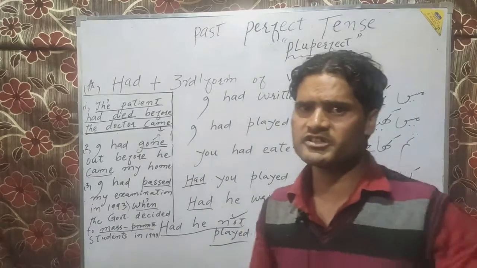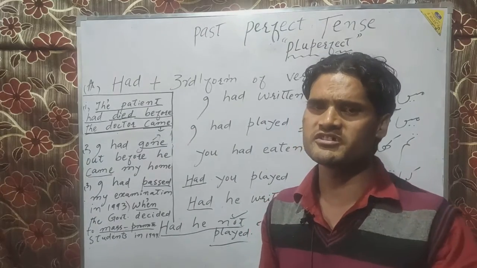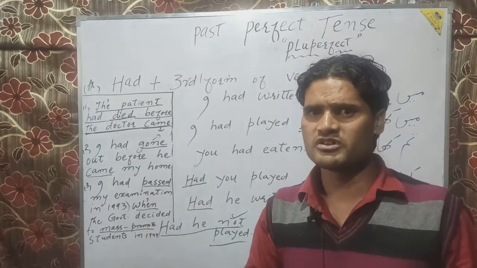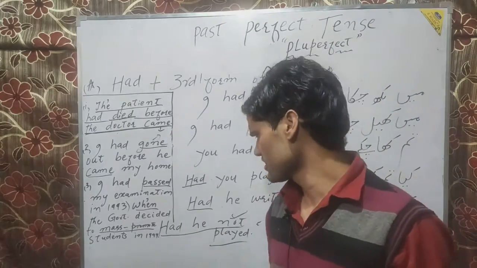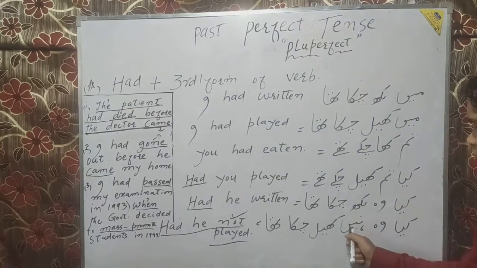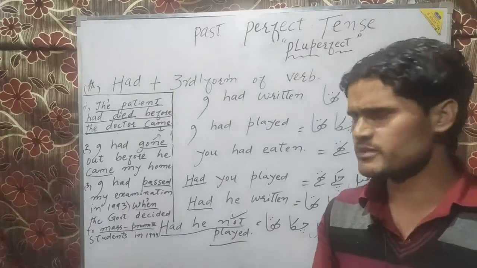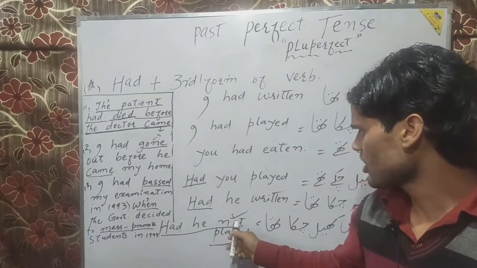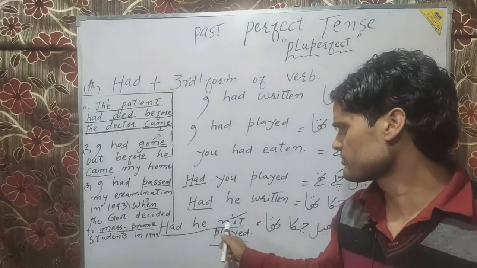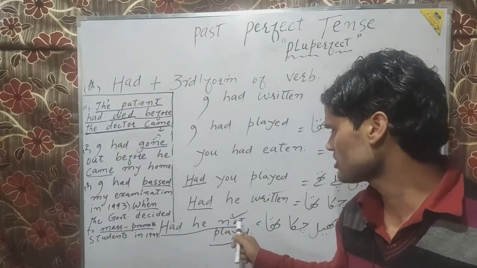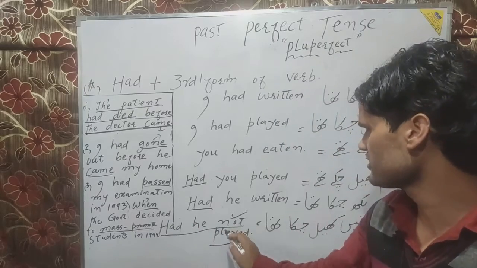However, if you are to talk in interrogative negative sentence, what does it mean? Interrogative negative sentence means any sentence which is interrogative and which also contains the word not. Here it is clear to you. क्या वो नहीं खेल चुका था? Had he not played? Always remember, had not must appear in the arrangement of words at number 3, as I have shown you. Had he not played? Here the word not appears at number 3, 1, 2 and 3, had he not played.